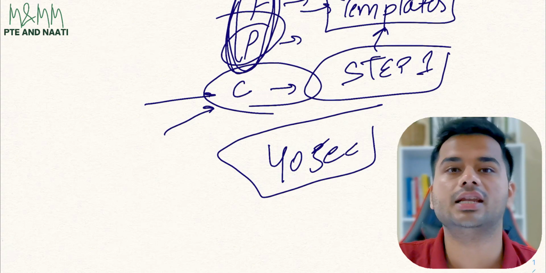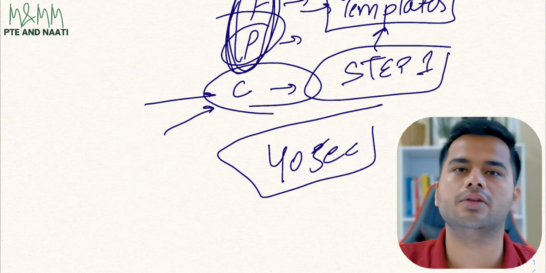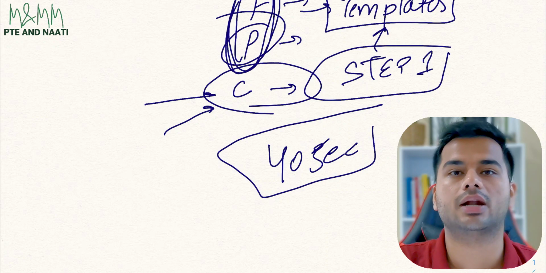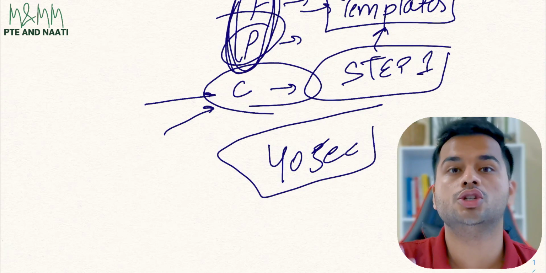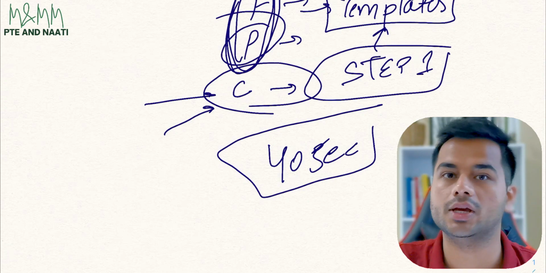So speaking less than 10 seconds is again not good. And speaking more than 40 seconds is anyways going to deduct marks for that. So always, whenever you speak your describe image, have a clock or a timer or a stopwatch in front of you so that you can track yourself, as in what's the average amount of time that you're speaking.